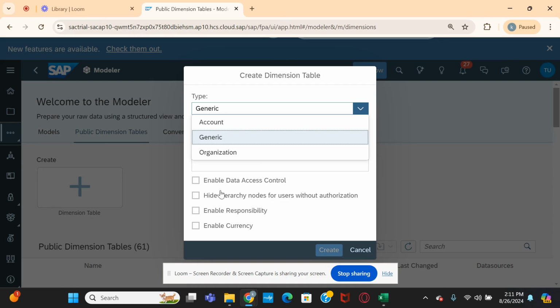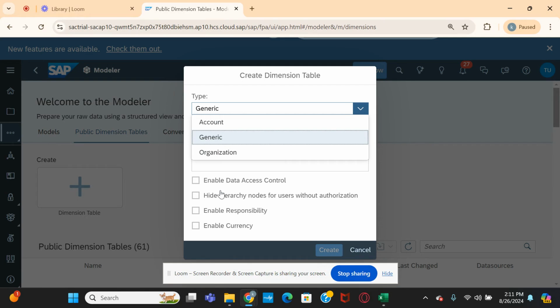Only these three types of dimensions. The advantage of selecting the type of dimension is that it adds some additional or default properties to that dimension, so that we can use those additional properties on our planning side or reporting side.